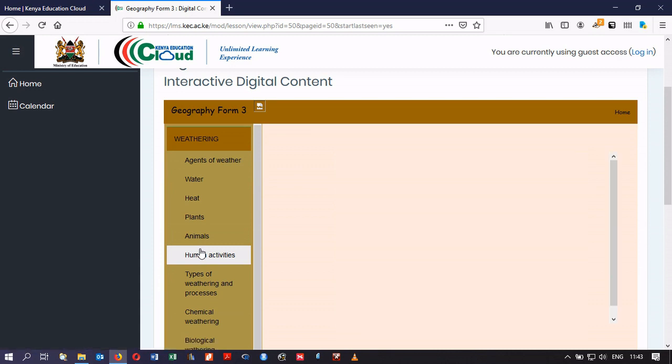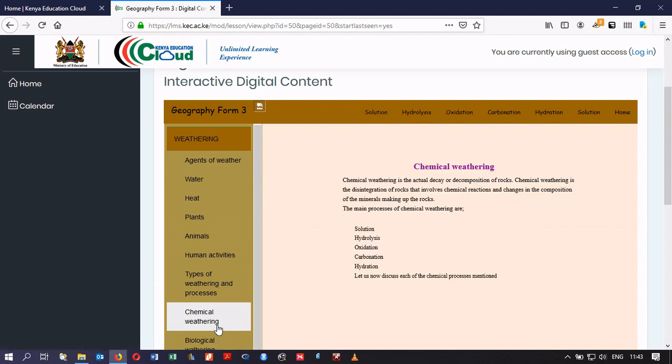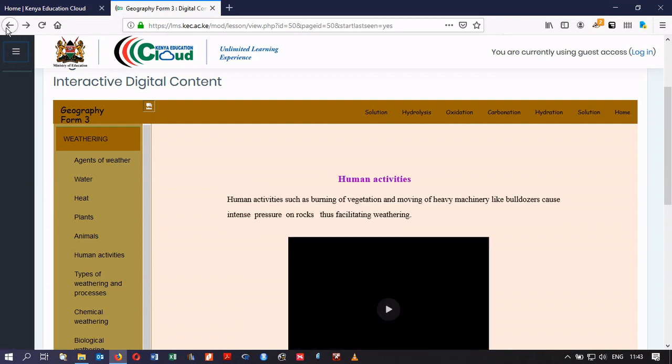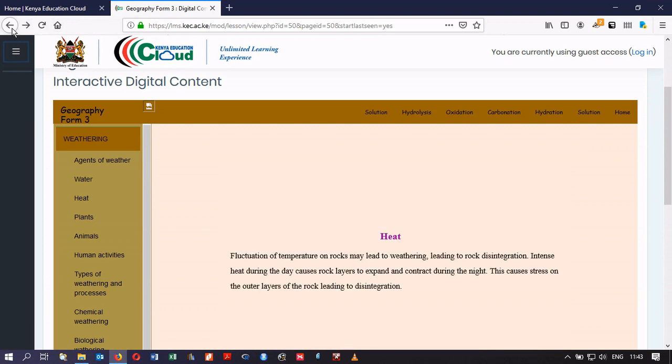And also there's a video that you can watch. I've just clicked on chemical weathering, and there's information on chemical weathering. So it's a very interactive site, and you can see different content. It's not just static content that you read, but you can interact with, which is good for learners, because learners would want ideally to have a dynamic environment, which is what a classroom typically is.